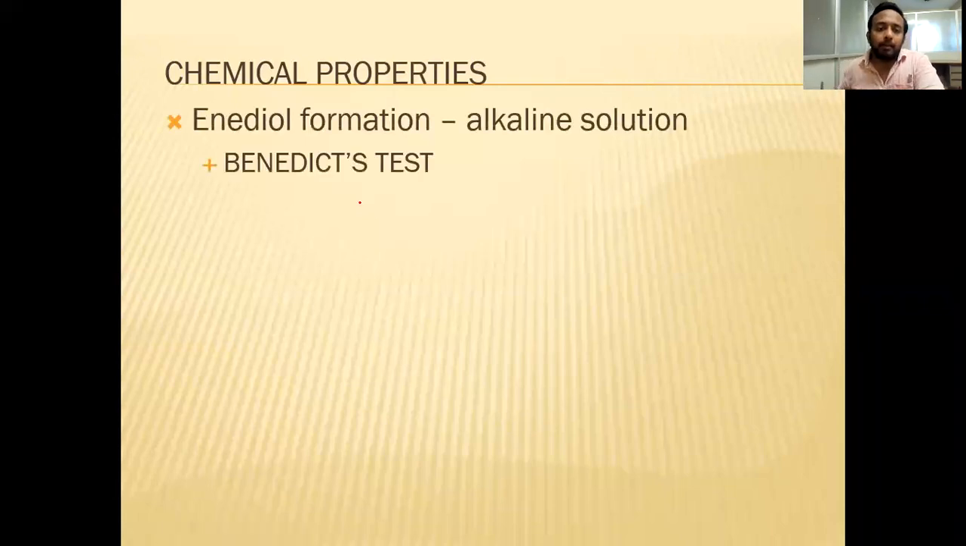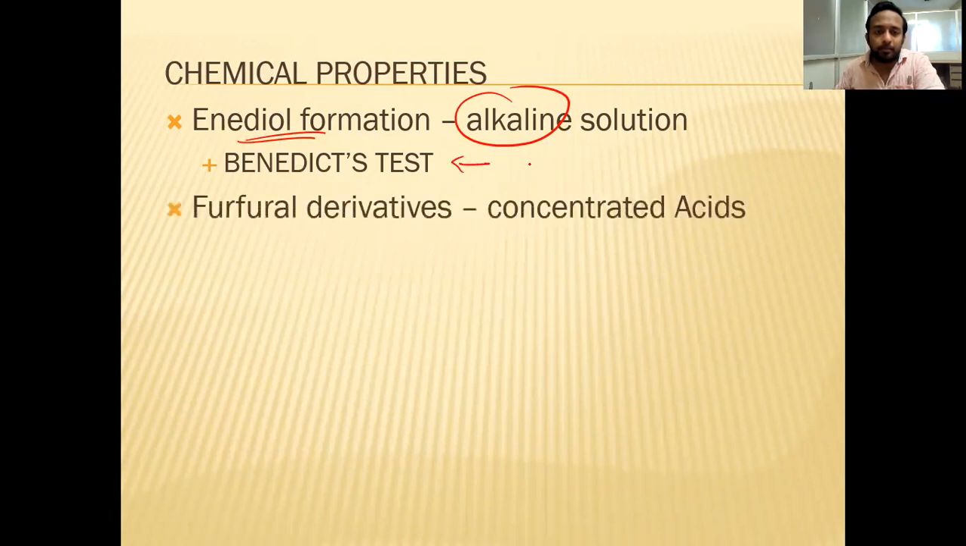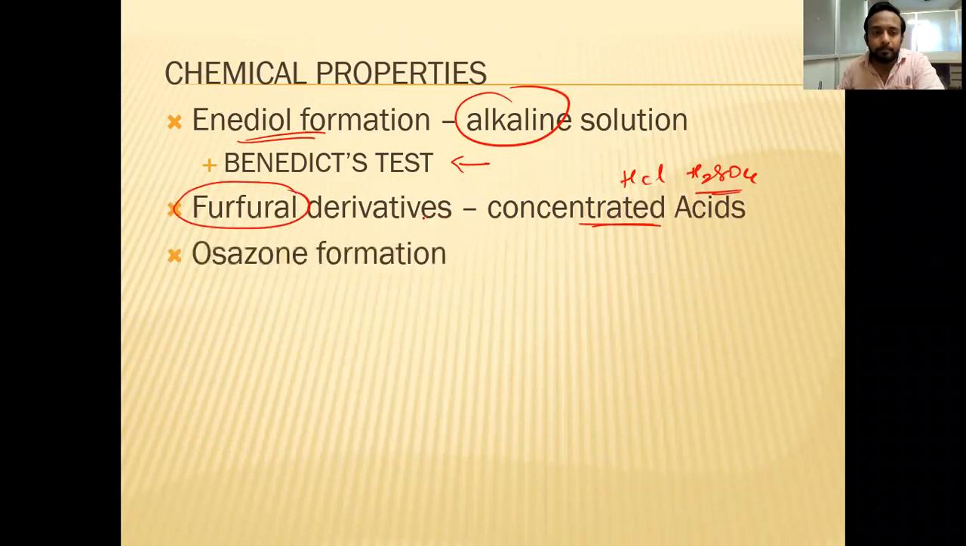So what are the chemical properties of the carbohydrates? One, in the alkaline medium, they form the enediol formation, which is described by a test called Benedict's test. When you add an acid like HCl or H2SO4, they form a compound called furfural derivatives. We'll see one by one what they are.